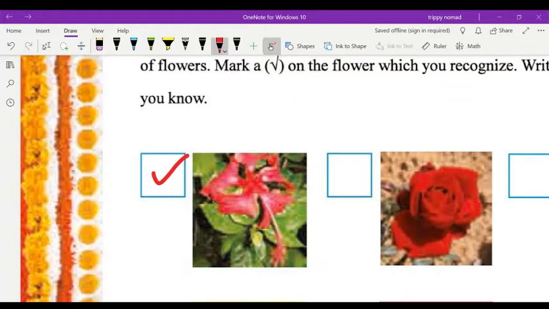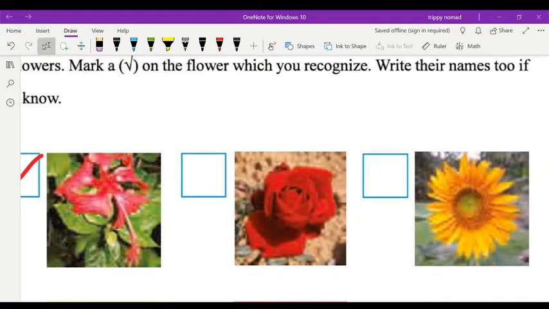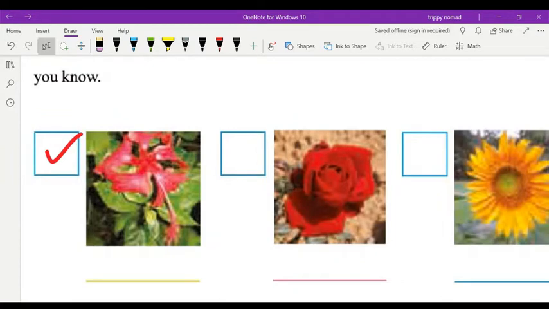This flower is hibiscus flower. Okay, and now come to second one. All of you have seen this flower. What is the name of this flower? This is rose. Rose flower. And third one, sunflower.